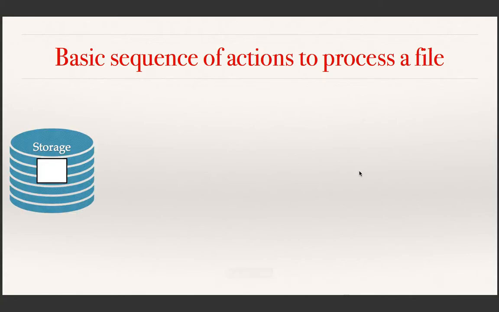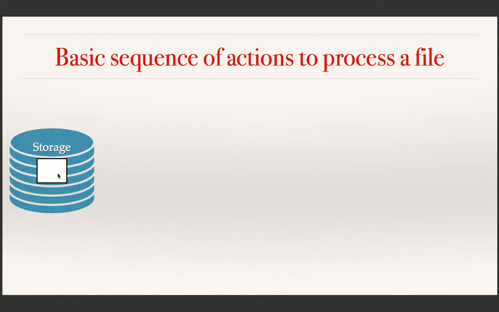Having finished the discussion on the basic operations on a file, that is, to read characters from the file and to print characters to the file, let us try to formalize the sequence of operations required to process a file. In the storage, you may have a file.